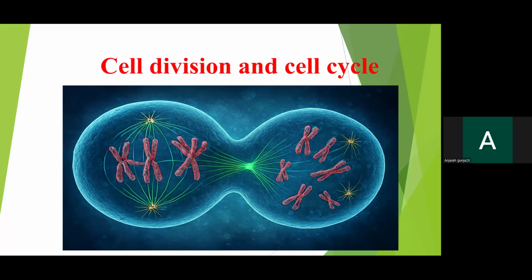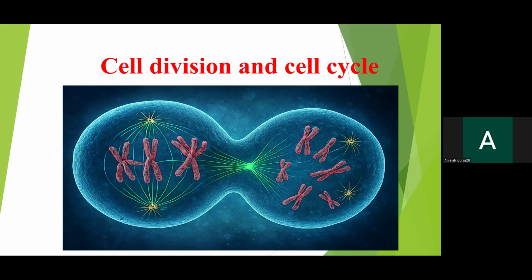Let us go into the cell division and cell cycle. So generally, what is the meaning of cell division? Cell division means one cell is dividing and giving other cells. The old cells will give new cells. The already existing cell will give new cells.